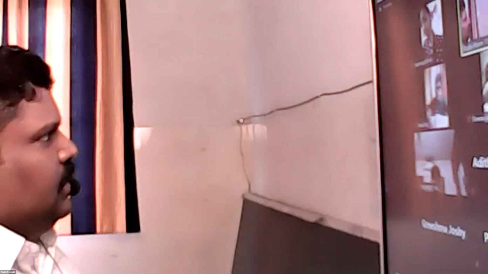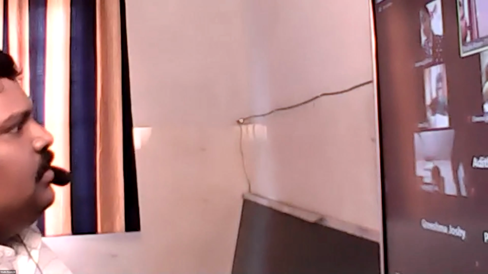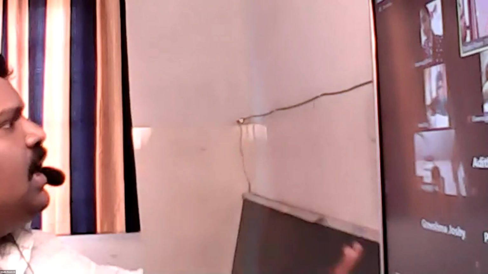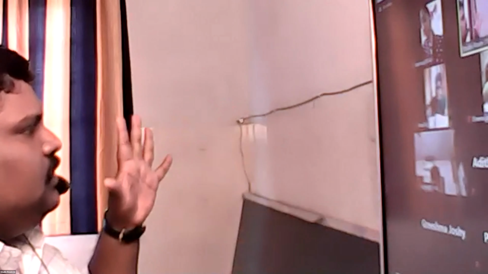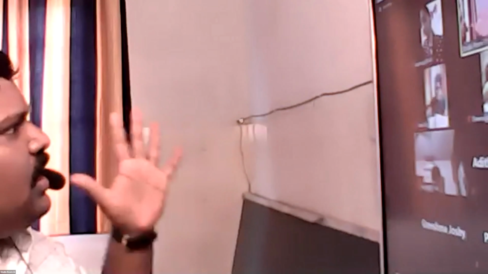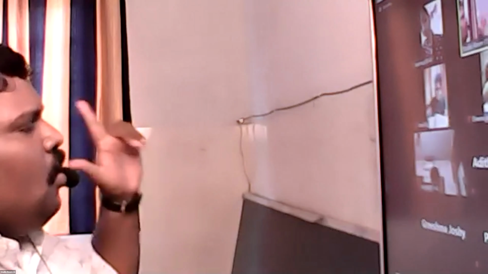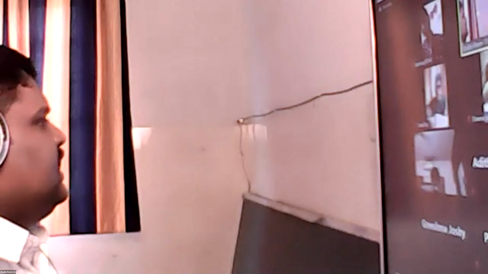Factors of production. Without these things, we are unable to produce a product. So what are the factors of production? Land, labor, capital, organizer, and the 5th one, technology. Clear? Amal Raj, is that idea clear? So you know the factors of production.